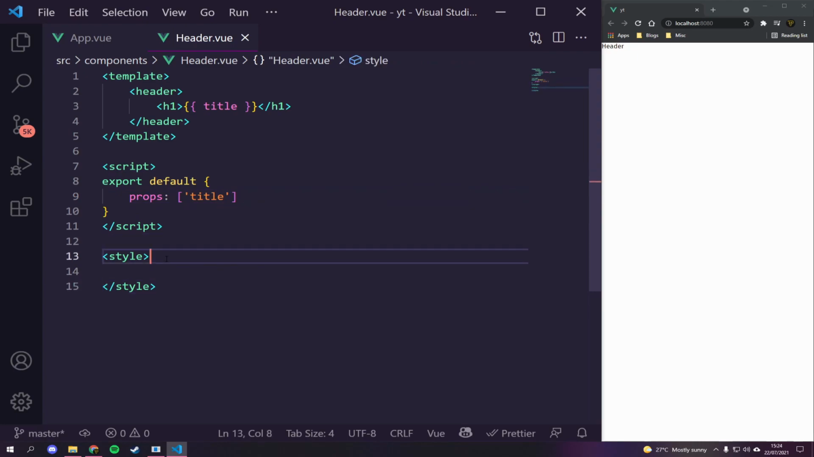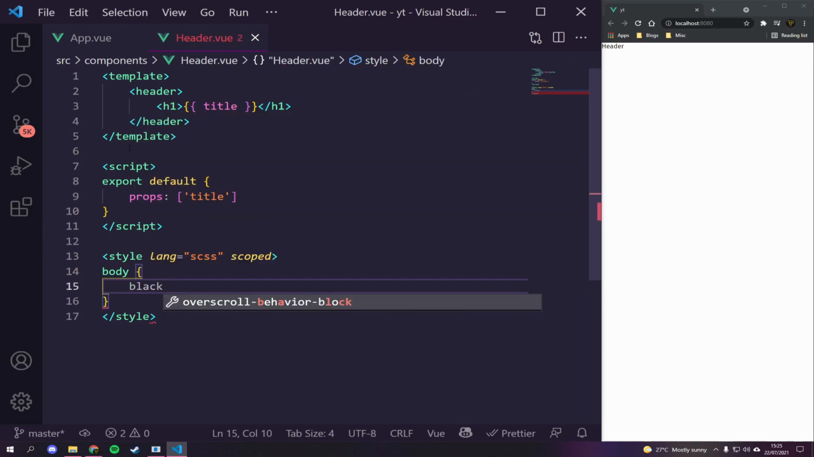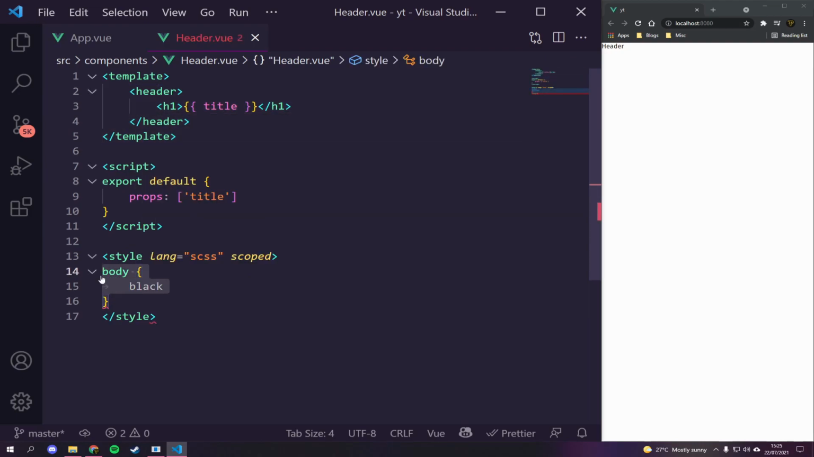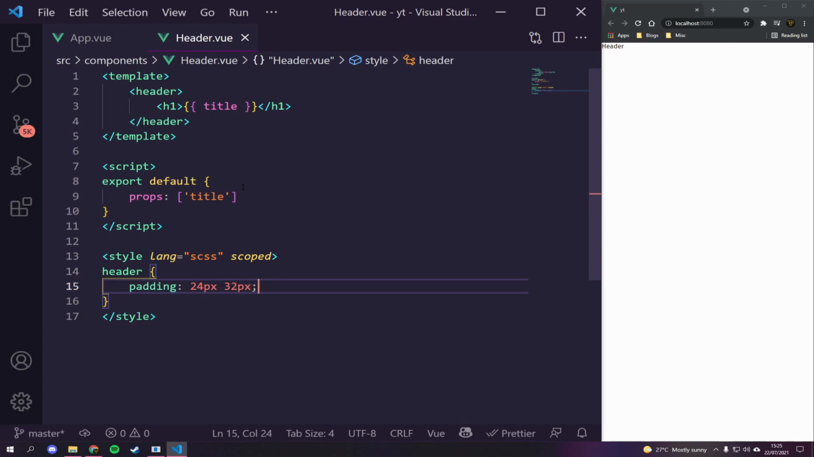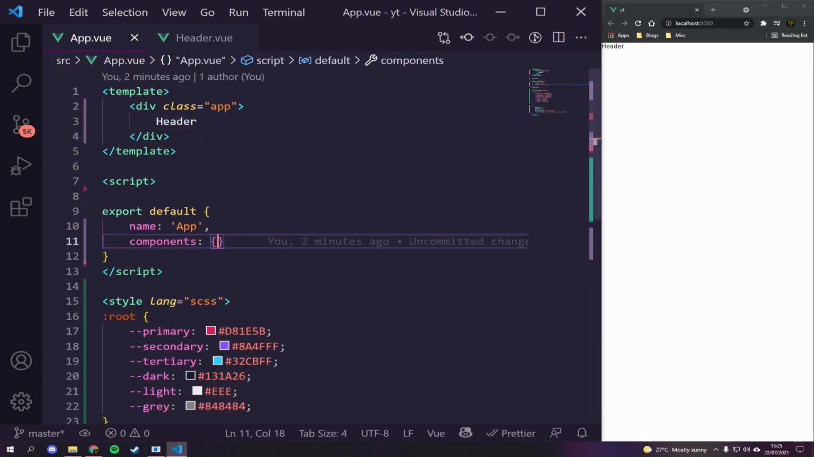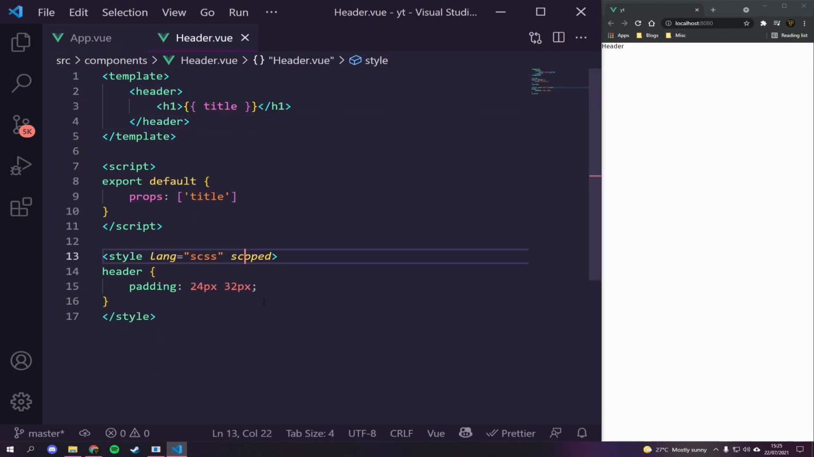We then can style this. So again, we want to say lang equals sass. We're then going to say scoped. What scoped does is it basically scopes the styling to this component. So if you wrote in here body black, it wouldn't work because there's no body in here. If you had a header in here, and in the header you said padding 24 pixels and 32 pixels, it will only apply to this header here. It won't apply to any others. So if you had another header in here, it would not apply, and that's what scoped does. I hope I've explained that well enough.